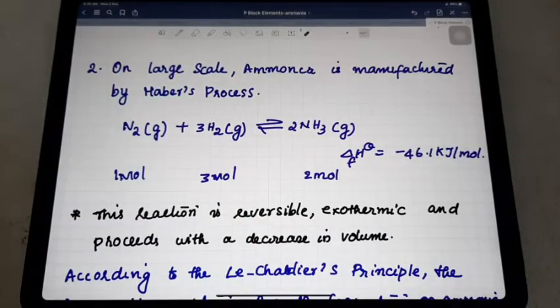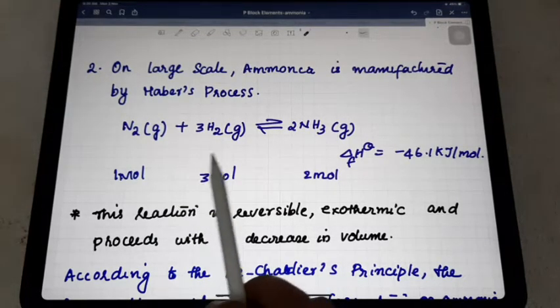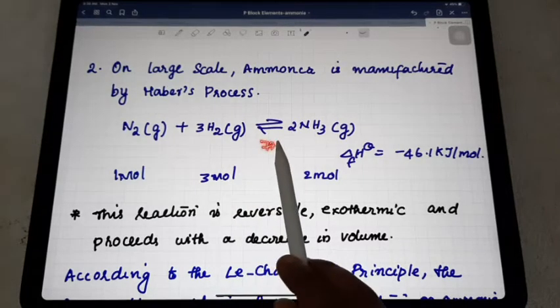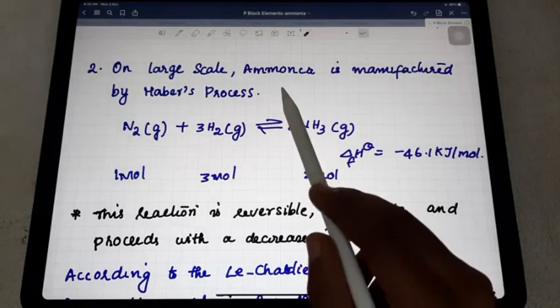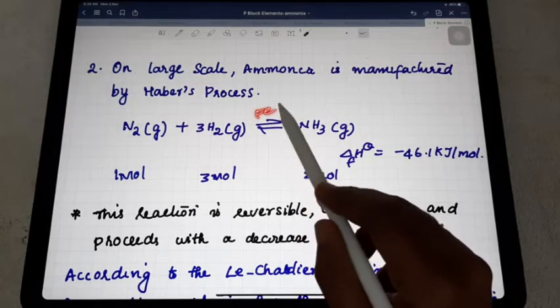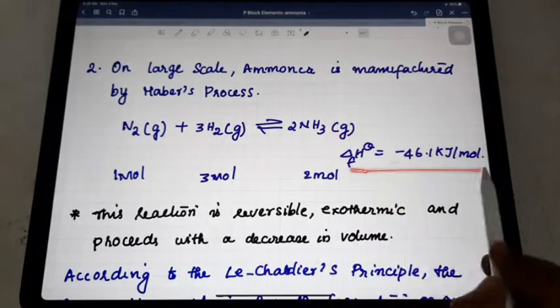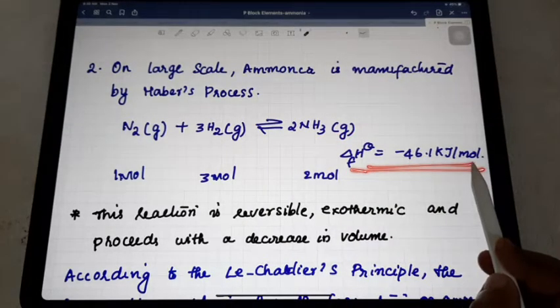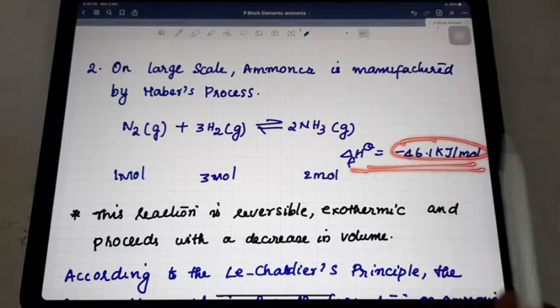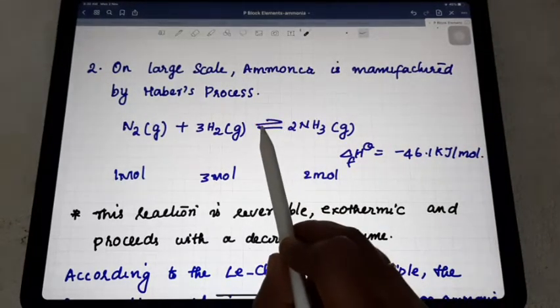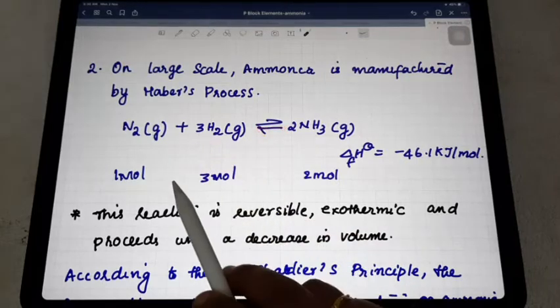On a large scale, ammonia is produced using the Haber process. In the Haber process, nitrogen and hydrogen are heated at 773 Kelvin with iron as a catalyst and molybdenum as a promoter, and you get ammonia. The enthalpy of formation is given as negative, which means it is an exothermic reaction: the forward reaction is exothermic and the backward reaction is endothermic.